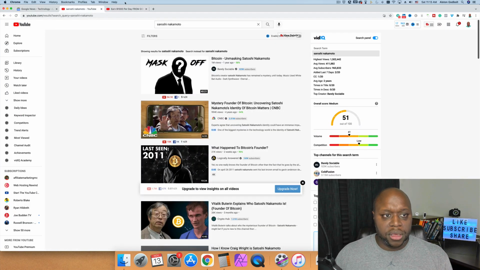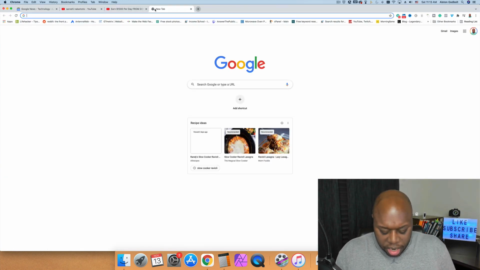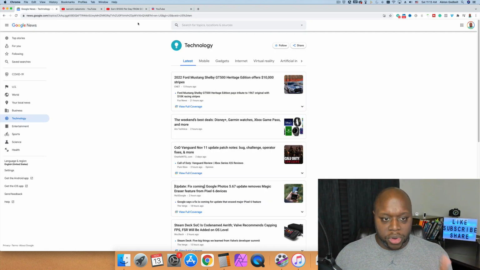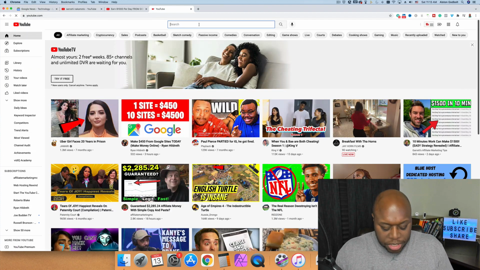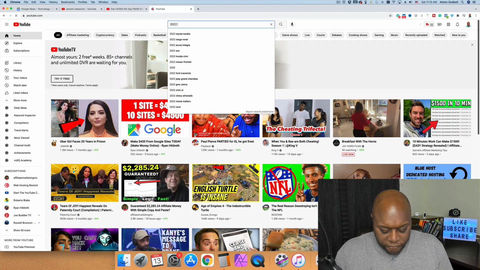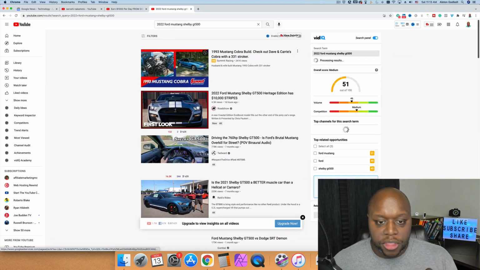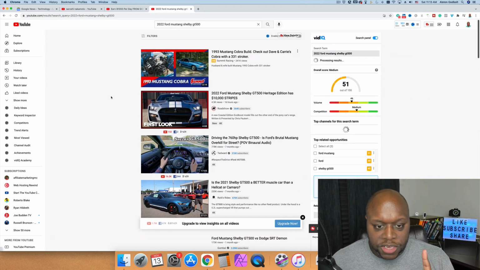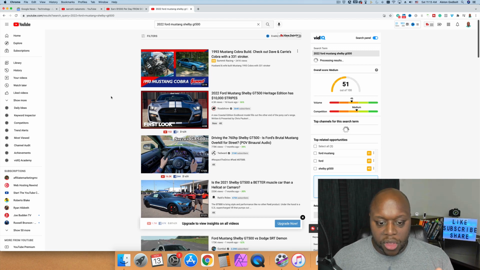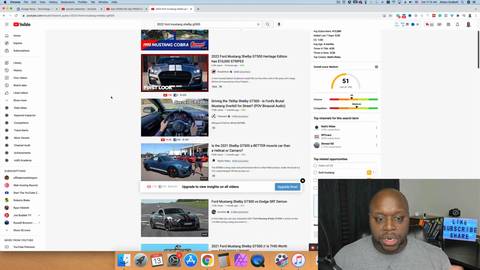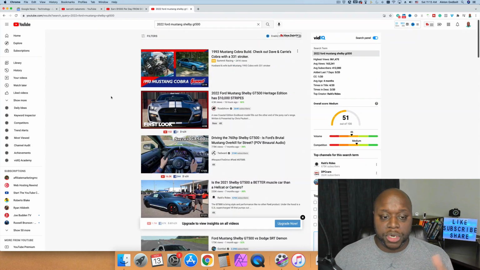So if we take a look here, I'm going to open up a new site, and I'm going to jump over to YouTube, and I'm simply going to type in 2022 Ford Mustang Shelby, and we're going to take a look and see what happens. So I'm going to do 2022 Ford, as you can see here, top result. And if we take a look, the number one result has 4.5 thousand views, and it was uploaded 16 hours ago. So that tells you that there are thousands of people that are interested in this information. It's new, it's something that people are searching for.